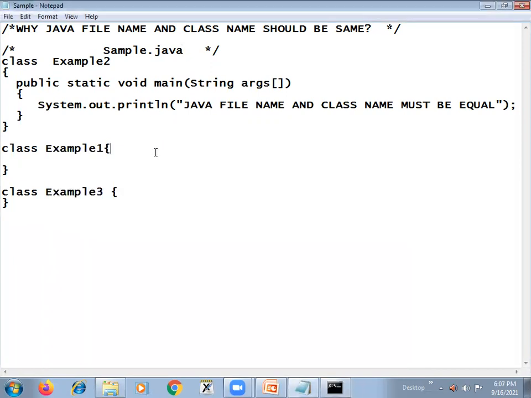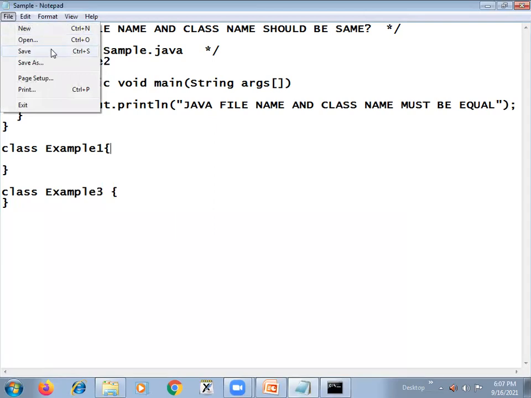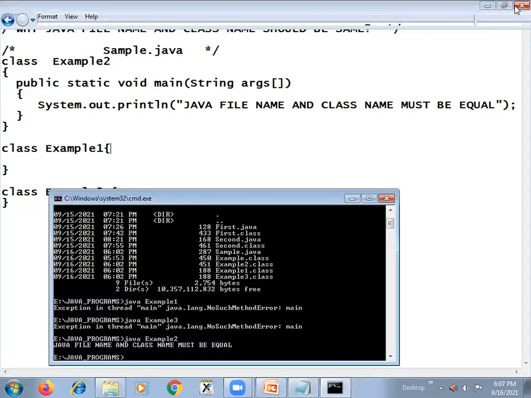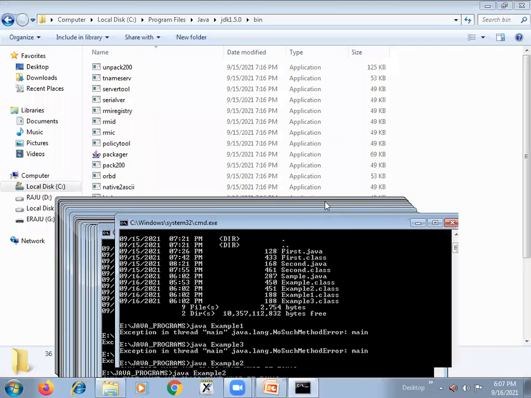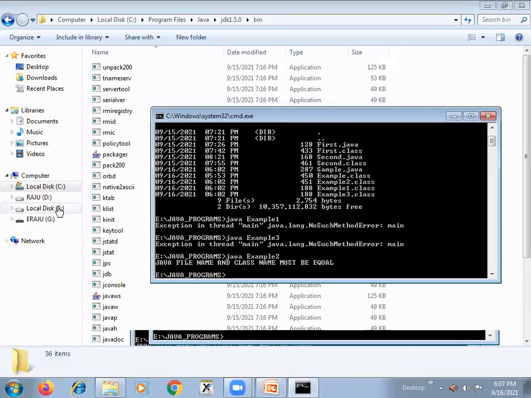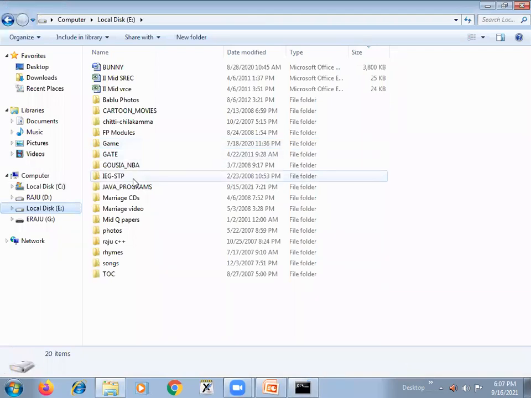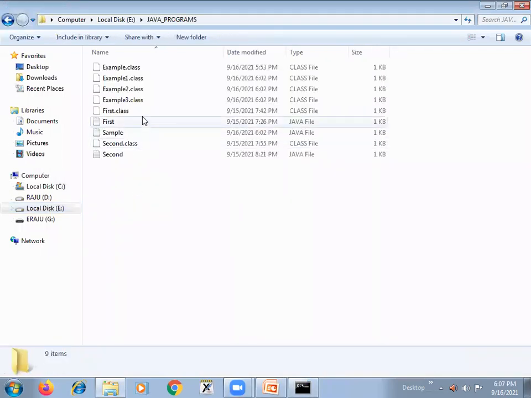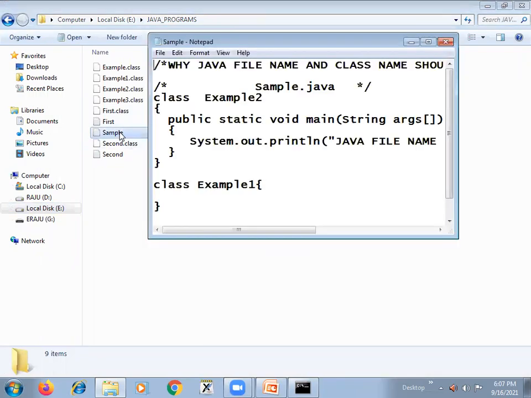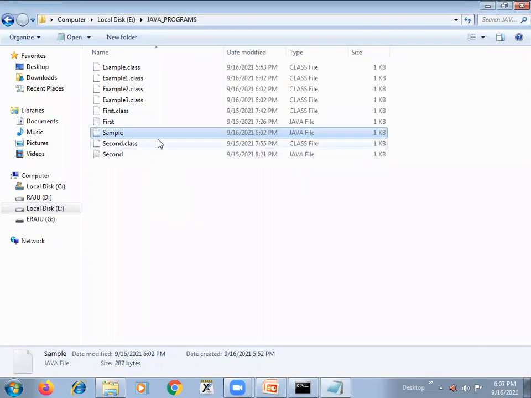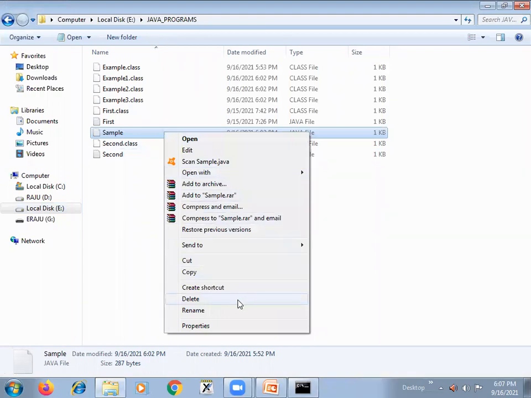So if we rename this, say for example, let me close this. What I do is I rename this. In local disk E, Java programs, I am renaming this. So this sample is there now, so I rename this.